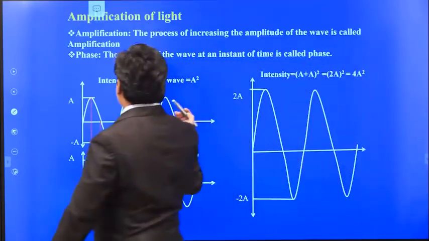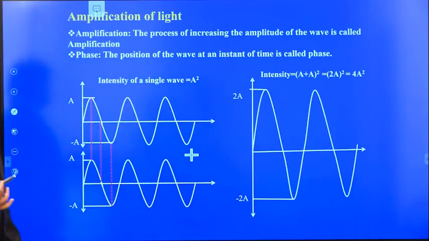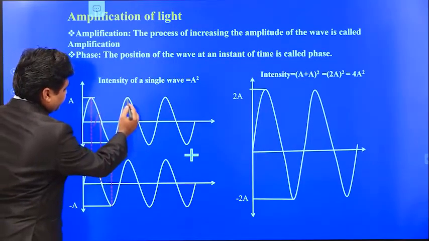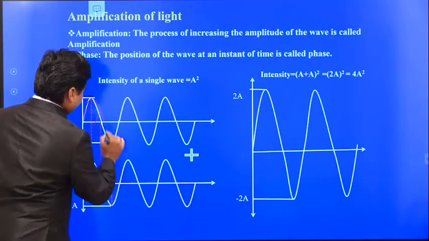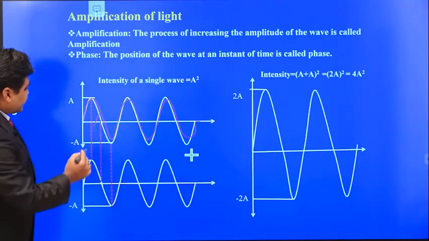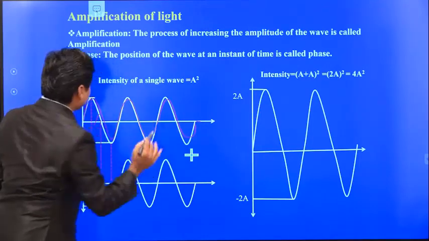Next, we know that light is a wave. Let us say this is wave 1. This is the light wave, and it is traveling along the x direction. So here wave 1 is moving along the x direction.